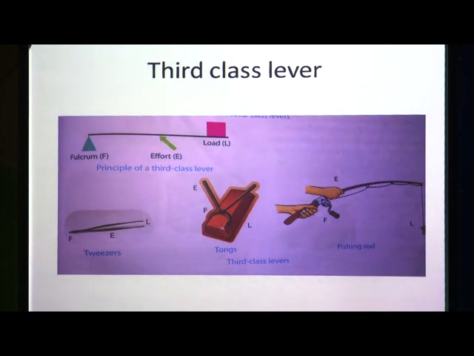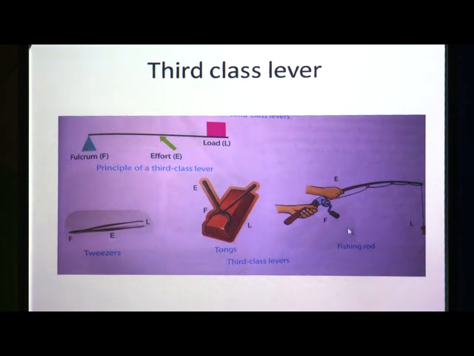The principle is that effort lies between the fulcrum and the load. The lever in which effort lies between fulcrum and load makes the principle of third class lever. For example, tweezers. Tweezers are useful for catching or pulling up things like a thorn or catching a chapati, etc. Then tongs are also useful. Tongs are also a third class lever.